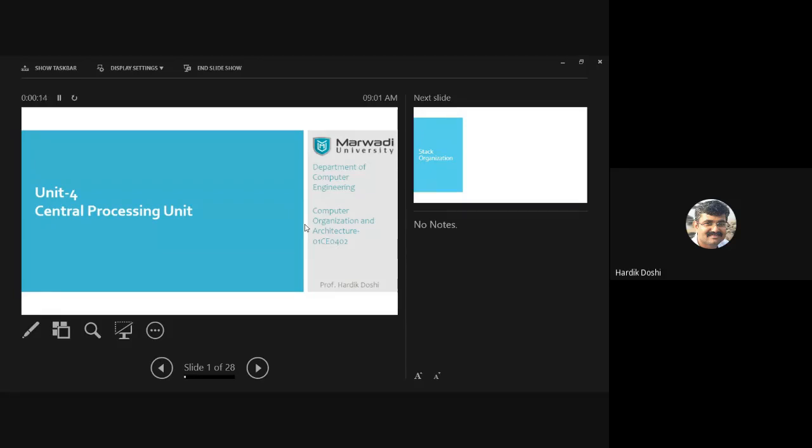So let's continue. As per the syllabus, it is your fourth unit. The third unit will be carried out afterwards. The title itself is saying Central Processing Unit. Title itself says it is a Central Processing Unit.